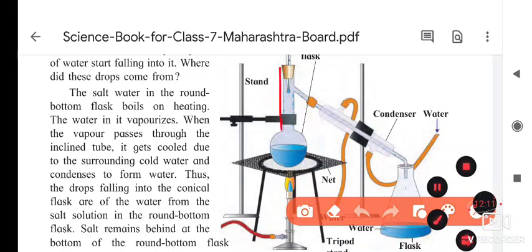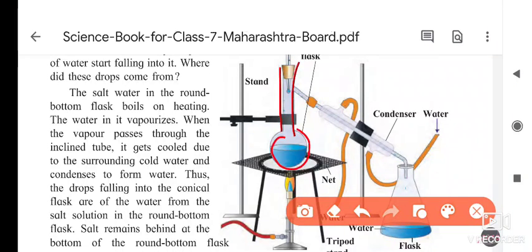So we have to take the salty water in this round bottom flask, and this is the net, and on this net we have to put this flask. This is the tripod stand, this is the burner, and by using the burner we have to provide heat to this salty water. When we start to give the heat to it, first of all the water turns into water vapors.